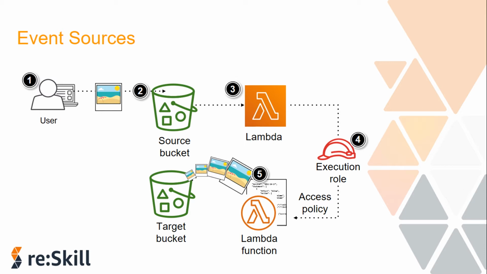Then the Lambda function reads the image object from the source bucket and creates a thumbnail image in the target bucket. Here's how it works. You can see on the screen. First, a user will upload an image to the source bucket in Amazon S3. Amazon S3 detects the object created event, that the object has been uploaded to this bucket. Then S3 publishes the object created event to Lambda by invoking the Lambda function and passing the event data.